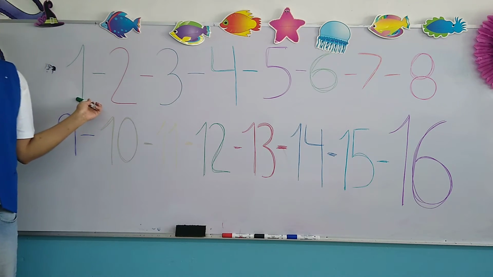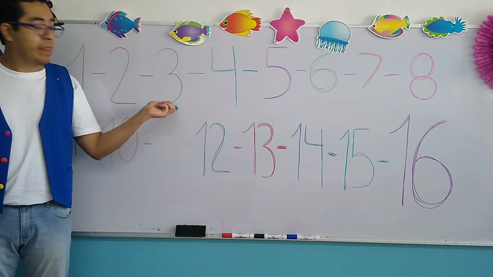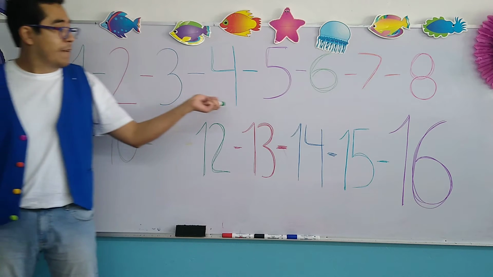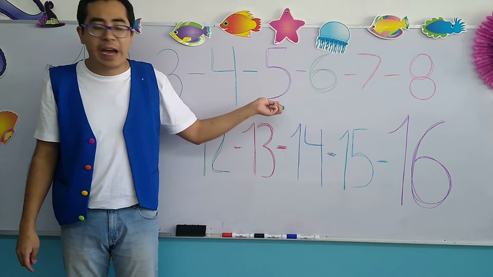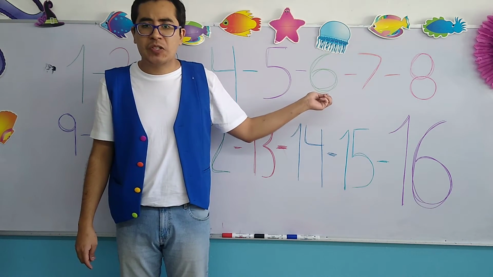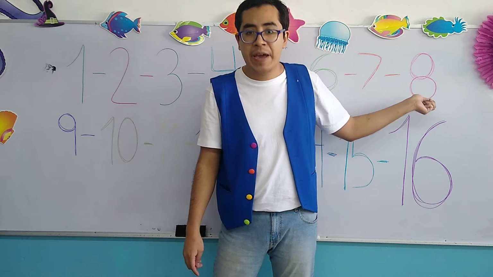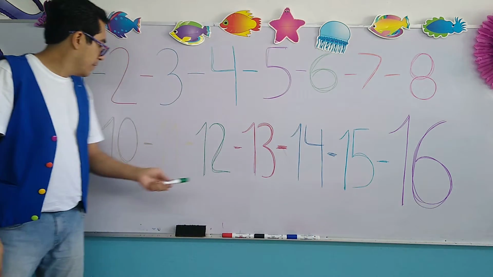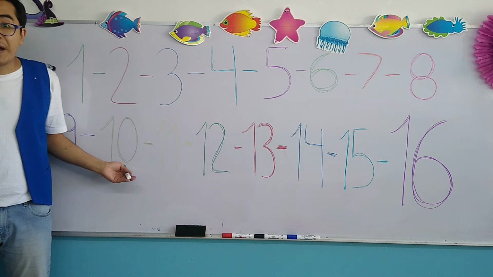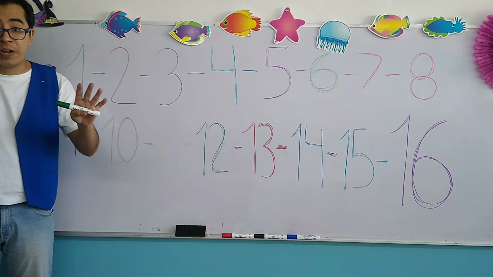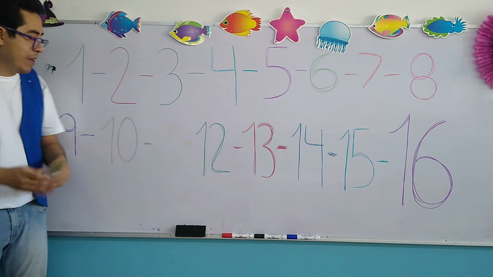Number 1, number 2, number 3, number 4, number 5, number 6, number 7, number 8, number 9, number 10. Remember, here is the point where we start with numbers that have 2 digits, okay?